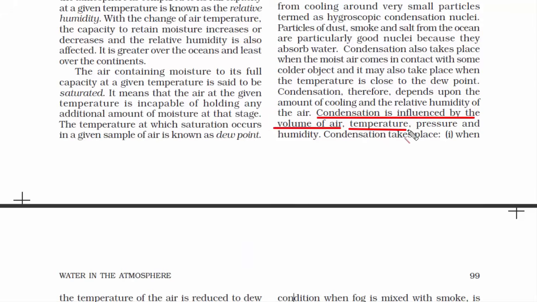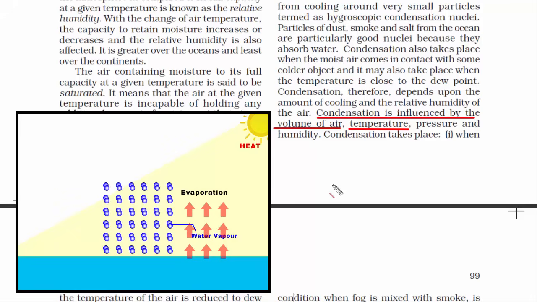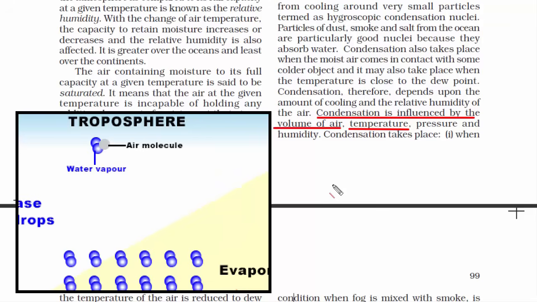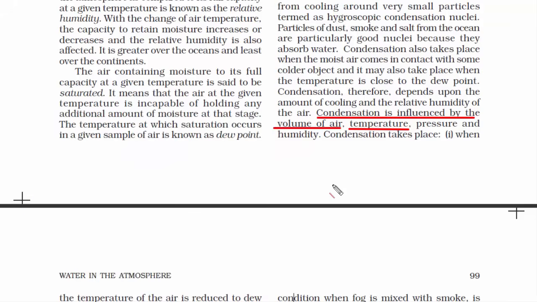The second condition is temperature. We know that temperature is essential for condensation to take place. When we say temperature, we mean low temperature. That is when the air containing moisture will come in contact with cool temperature, which will in turn make the air incapable of holding any additional amount of moisture. That's when water vapor turns into water. So temperature is also very important for condensation.